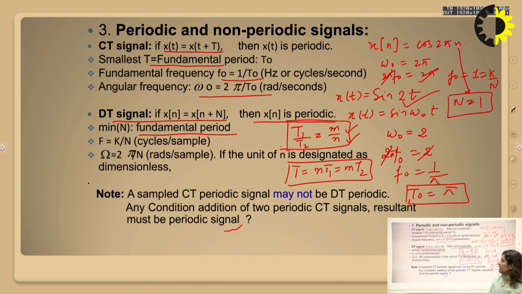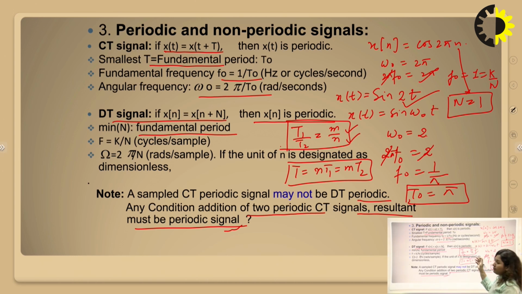For this, the values must be integers; only in that case is the signal a periodic signal. So a sample CT periodic signal may not be a discrete time periodic signal. The sum of two periodic CT signals must not always be a periodic signal. So we can have this type of conclusion from this.